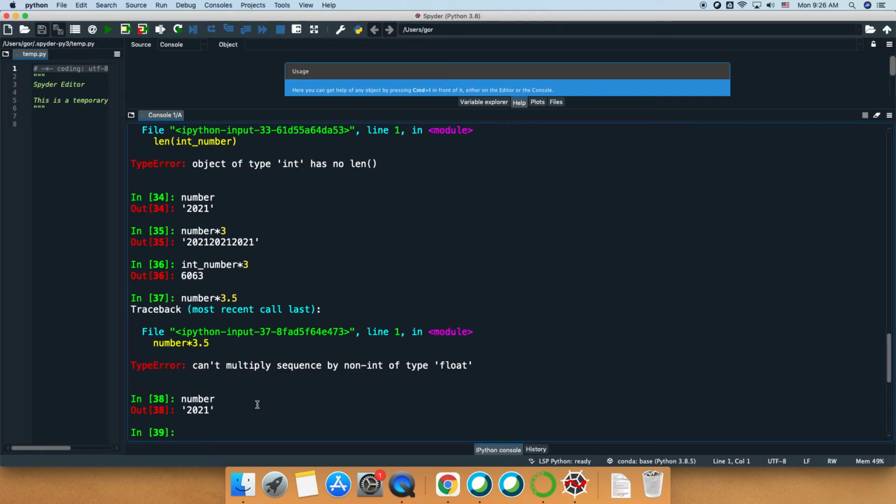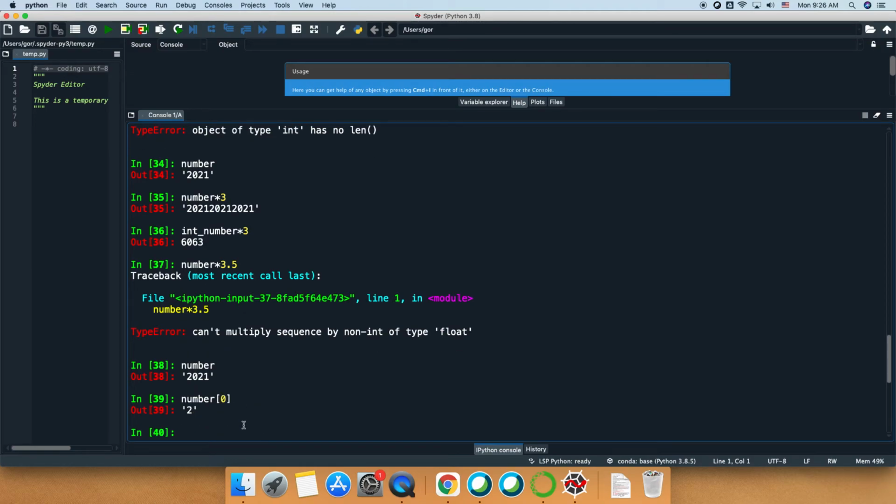To call the first element of a number, you have to call number, then in square brackets 0. This is a typical C++ notation. All the arrays, all the strings, and all the sets of elements start from the 0th element instead of the first one. So the first element would be this 0.